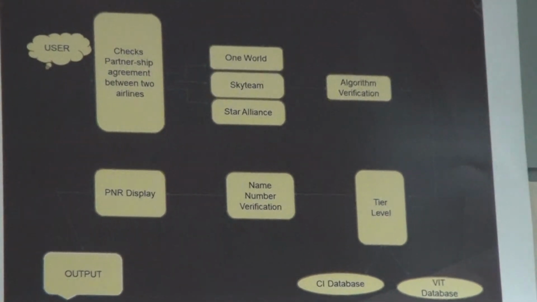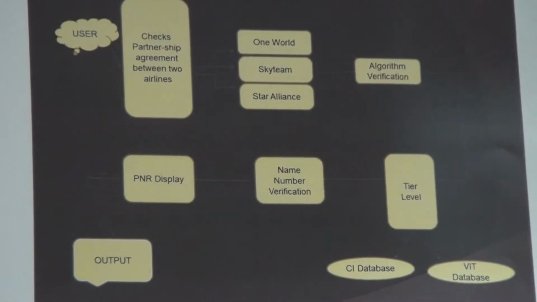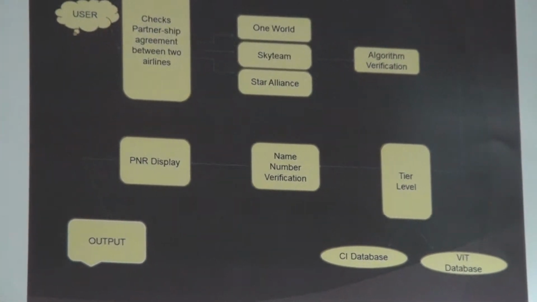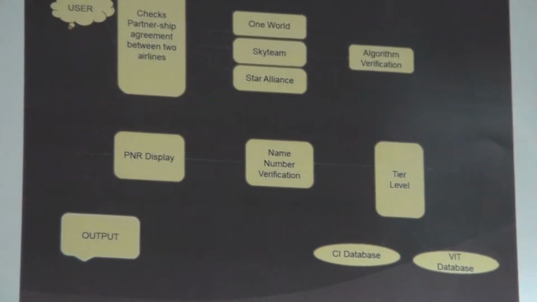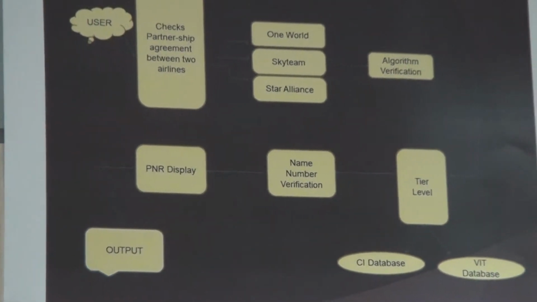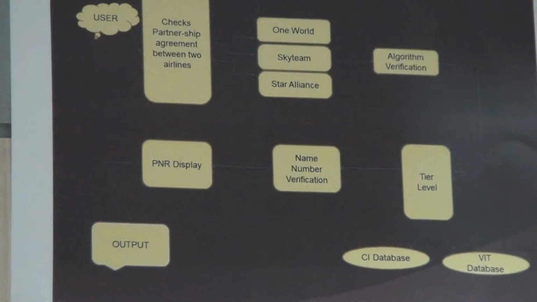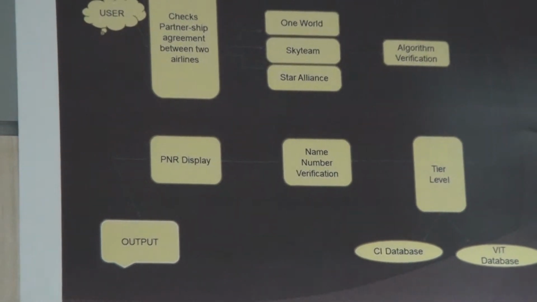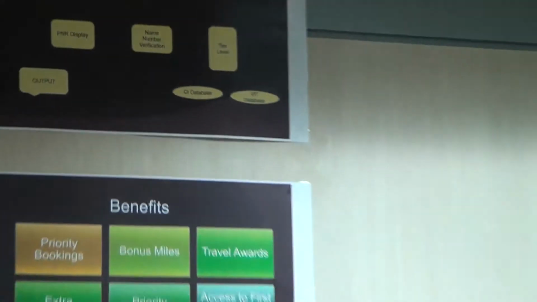Once the number is verified, it takes its tier level. Tier level is nothing but the level defined by each airline. It has its own levels. Tier level is basically stored in the CI database. There are two types of databases, the CI database and the VIT database. CI is the customer insight, and VIT is the very important traveler database. The database contains the information of the frequent traveler, basically airline name, number, identification number, and the tier level stored in this database.